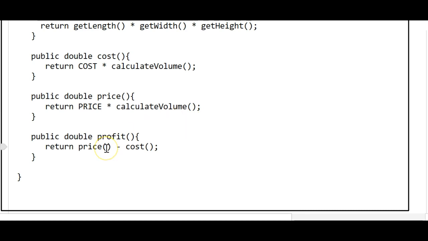And finally, our method for profit. It's going to return a double, and the way that that double is going to be calculated is to take the price using the price method from above minus the cost using the cost method from above. So here we've really broken the problem down into smaller pieces with the use of methods.